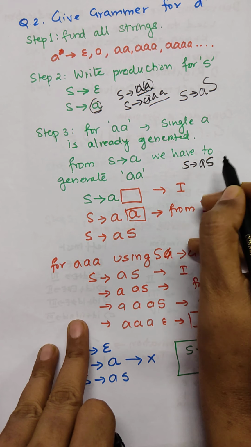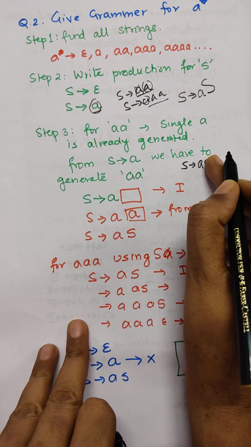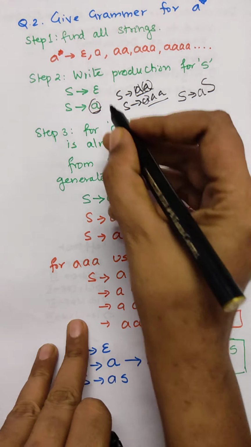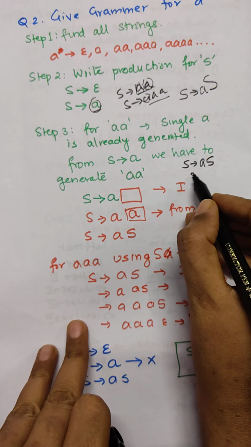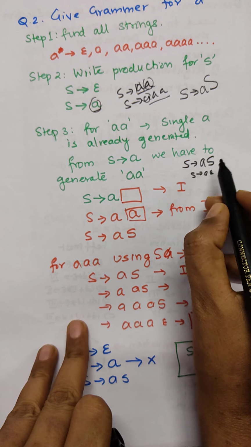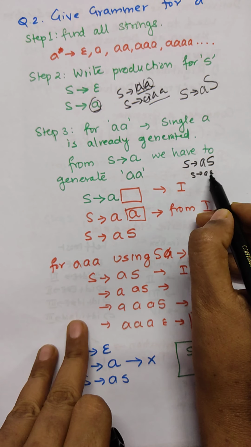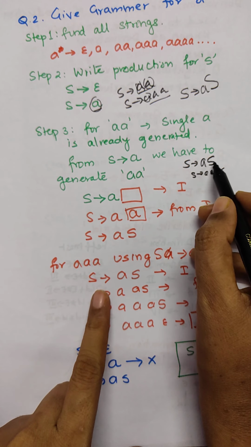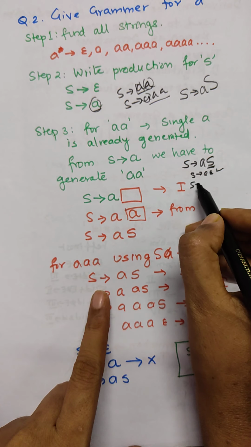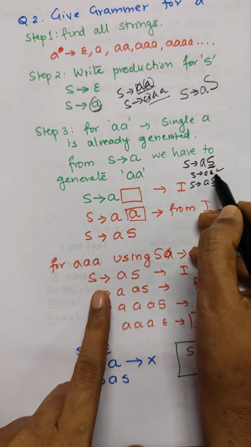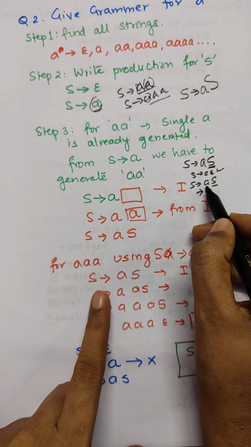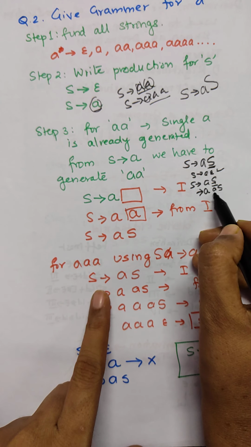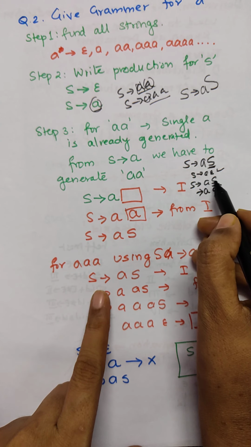So how can I write a single A? For writing a single A, I don't want this S. For this S to be removed from this production, we can substitute the value as epsilon. So S is producing A, epsilon is epsilon. Now from here I generated a single A. Now I want to generate double A. So for this S, what value am I going to substitute? I am going to substitute this value only. So A is as it is, then S is producing double A, S is from this S.